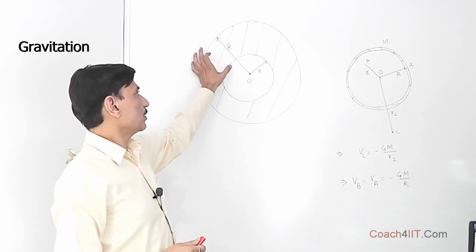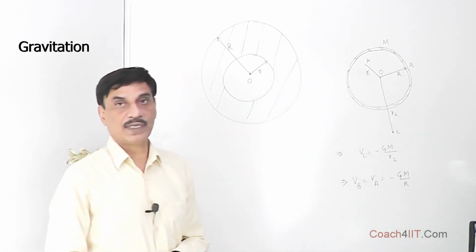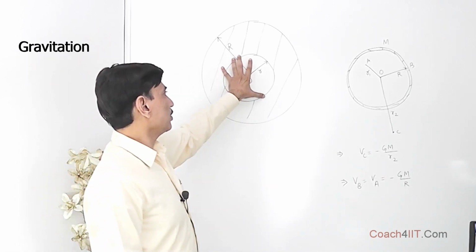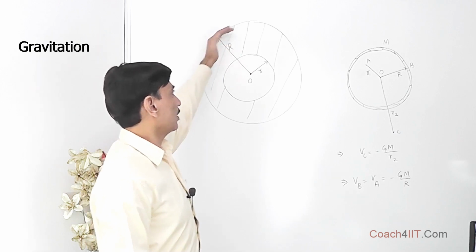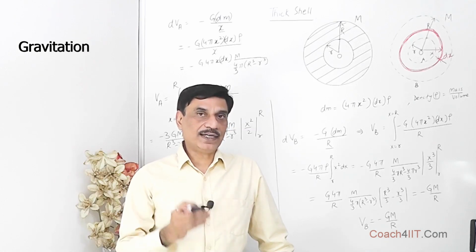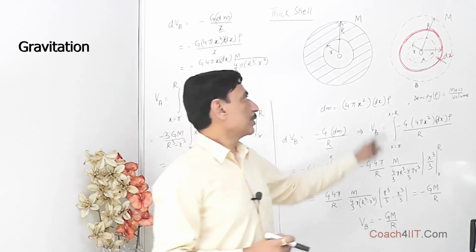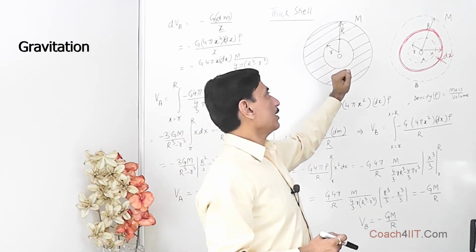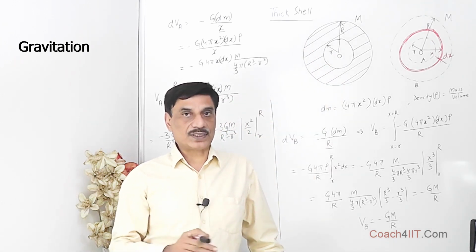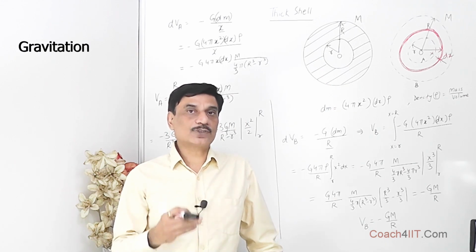This shell of this thickness is comprised of many such concentric shells of very minute thickness: a thin shell, plus a thin shell, plus a thin shell, plus a thin shell. So obviously we can get a thick shell. We are interested in finding the gravitational potential because of this mass at the inner surface or within this cavity, and at the outer surface. These two points are our points of interest. Subsequently, we shall also find the gravitational potential inside a solid sphere.